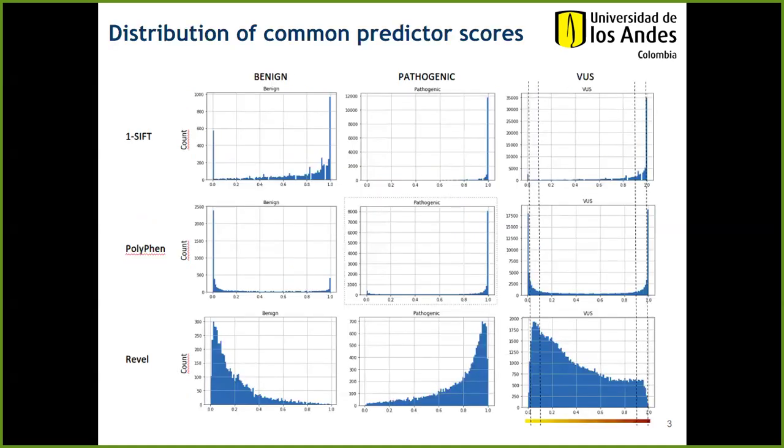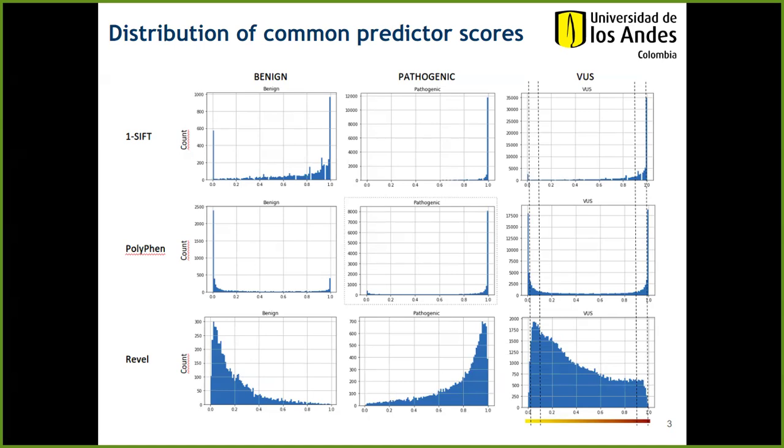In this graph, we can see the distribution of scores of commonly used computer classification tools. SIFT, for example, has an overrepresentation of pathogenic range scores for benign variants. PolyPhen has a slight overrepresentation of benign scores for pathogenic variants.